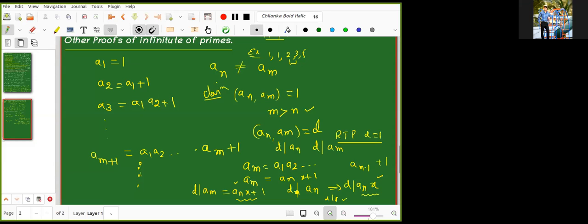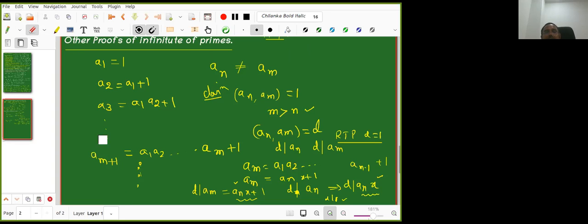2 and 3 have GCD 1, 5 and 3 have GCD 1, but 8 is also there. What is the GCD of 2 and 8? It is 2, not 1. So this is not the sequence I am looking for. I am looking for a sequence in which any two terms have GCD 1. That is the sequence I constructed here.